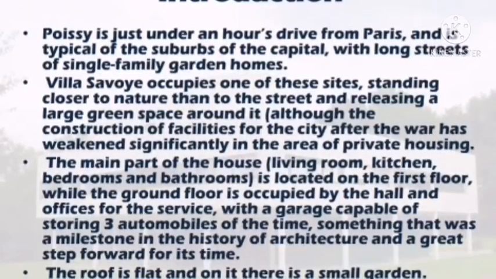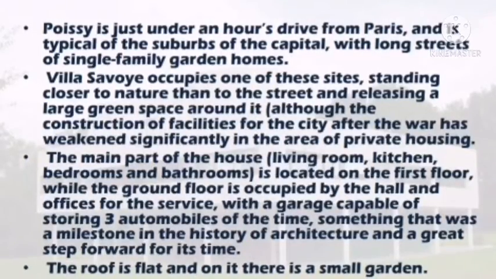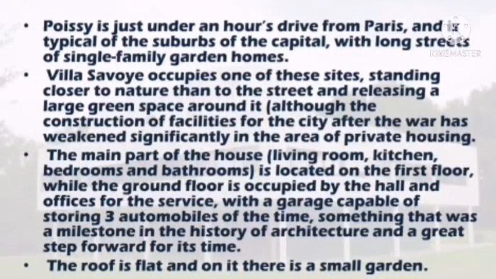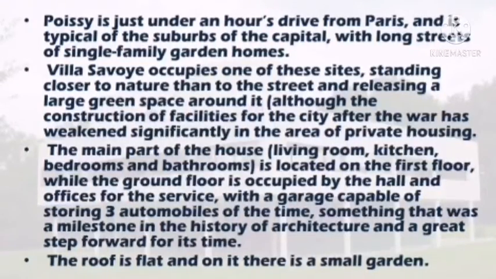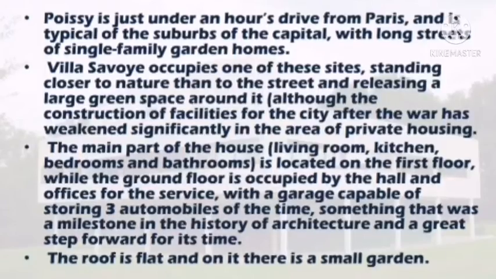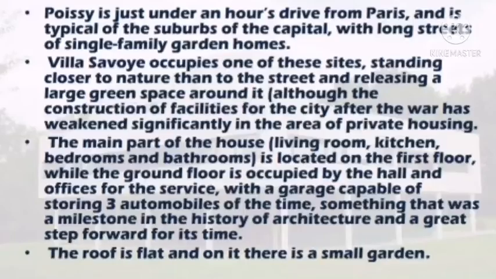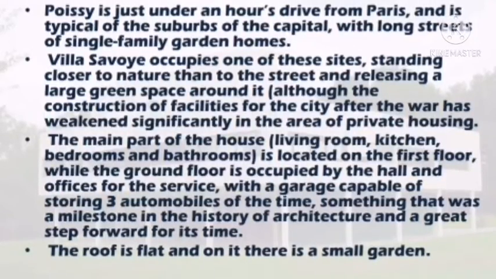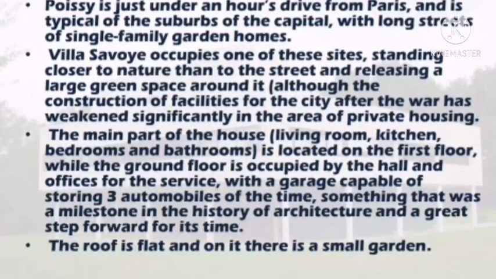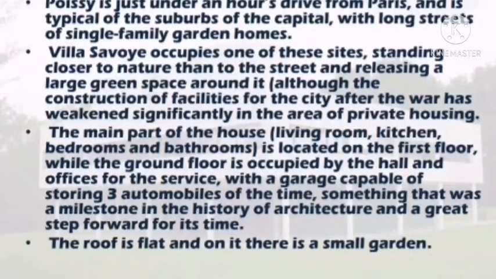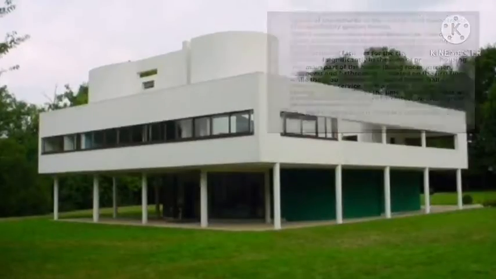Construction of this facility for the city after the war had significantly weakened the area of private housing. The main part of this house, the living room, kitchen, bedroom and bathroom, is located on the first floor, while the ground floor is occupied by the hall and offices for the service. With the garage, it is capable of storing 3 automobiles of the time. It was a milestone in the history of architecture and a great step for that time. The roof is flat, and on it there is a small garden.